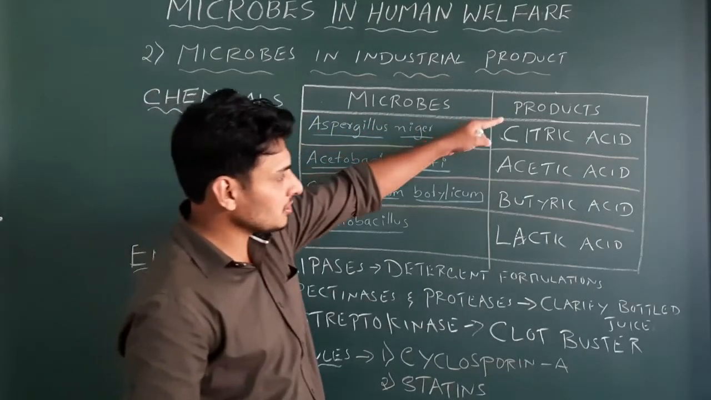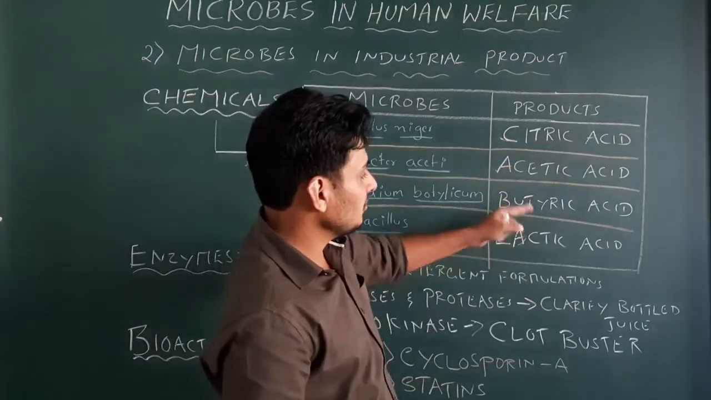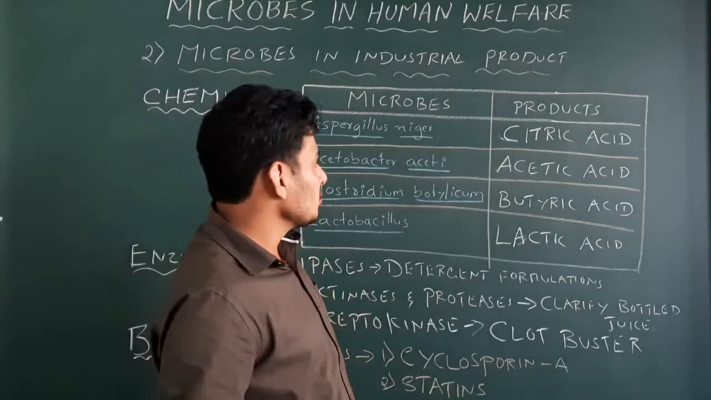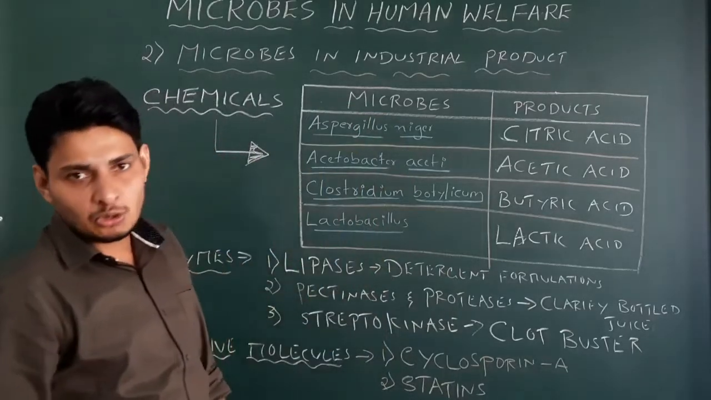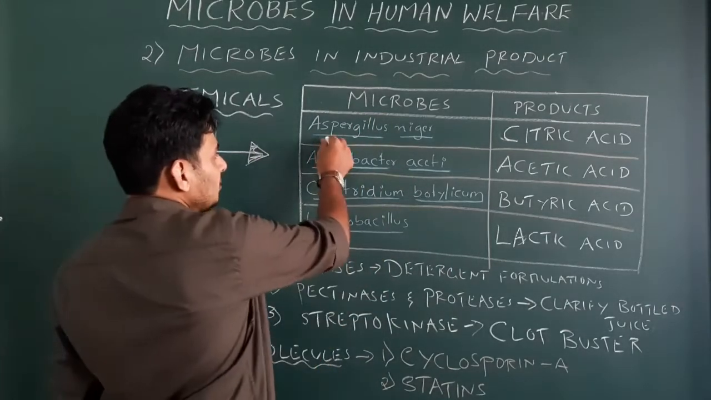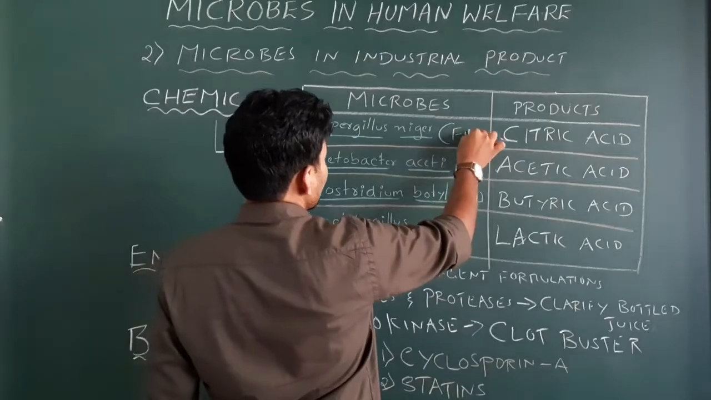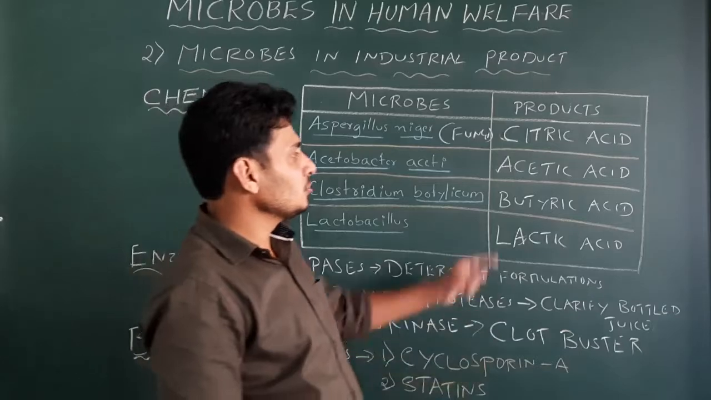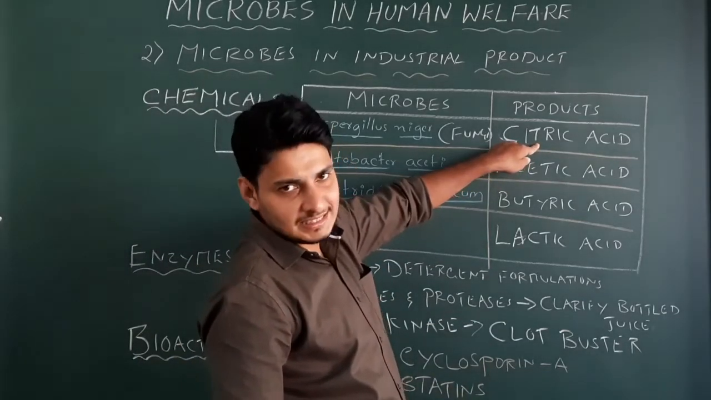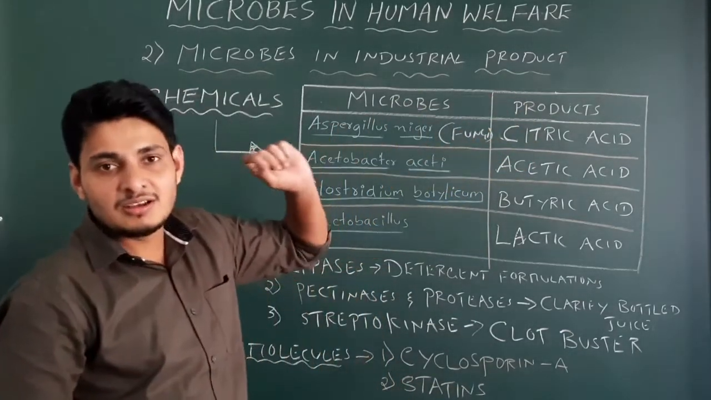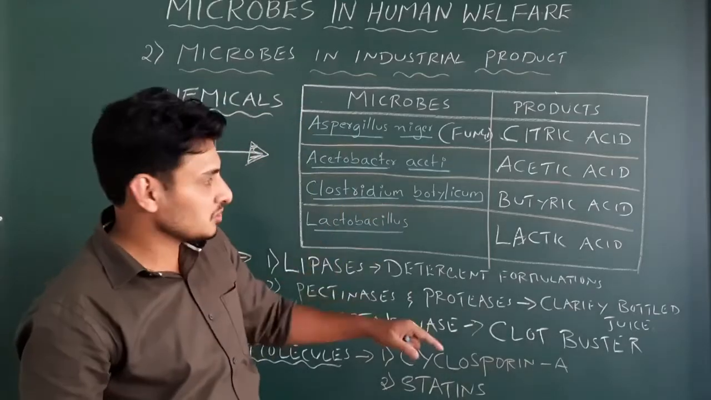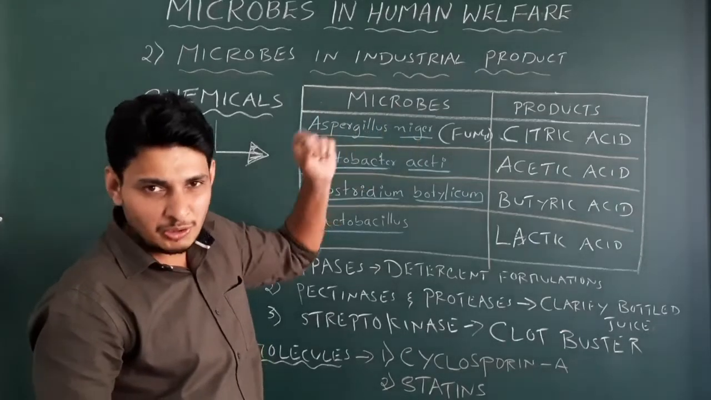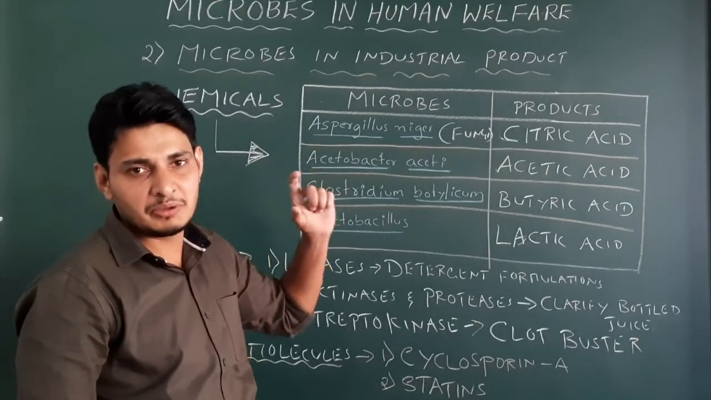Chemicals, you could see the products: citric acid, acetic acid, butyric acid as well as lactic acid. These are all the different chemicals which are now produced from the use of some microorganisms. Here Aspergillus niger, which is a type of fungi, I did not write here. So Aspergillus niger can be used to produce citric acid. So you will get this question for board examination or maybe competitive also. Citric acid is produced from Aspergillus niger. Note this point. You will need to mug this up, otherwise you will not remember it.